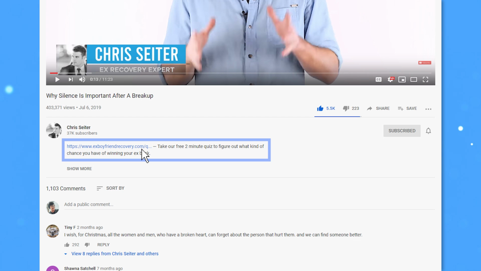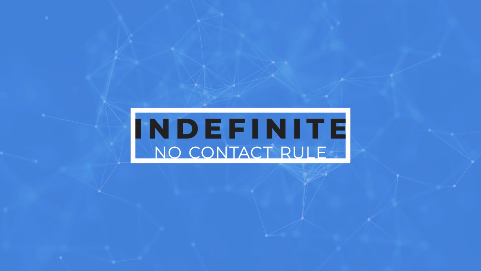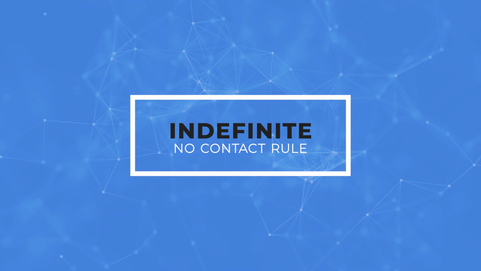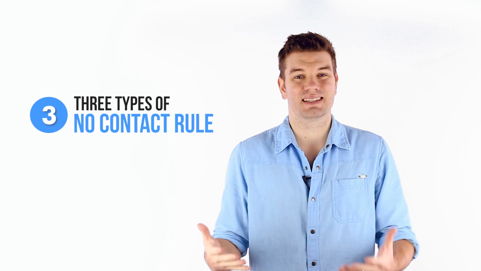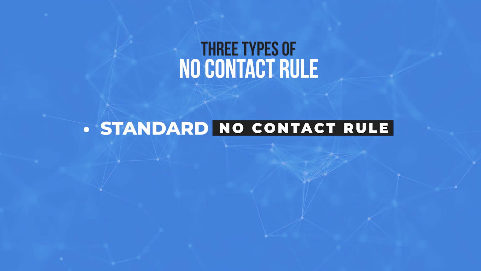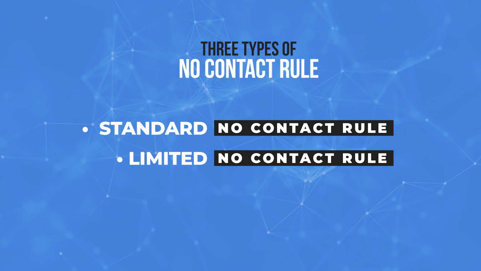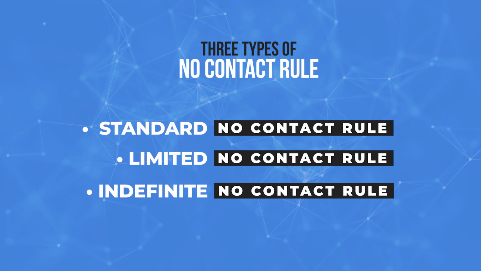Okay, let's talk about the indefinite no contact rule. In order to understand what the indefinite no contact rule is, we must first understand the different types of no contact rules. In all, there are 3 main types of no contact rules that you may be considering using on your ex. You have the standard no contact rule, the limited no contact rule, and the indefinite no contact rule.